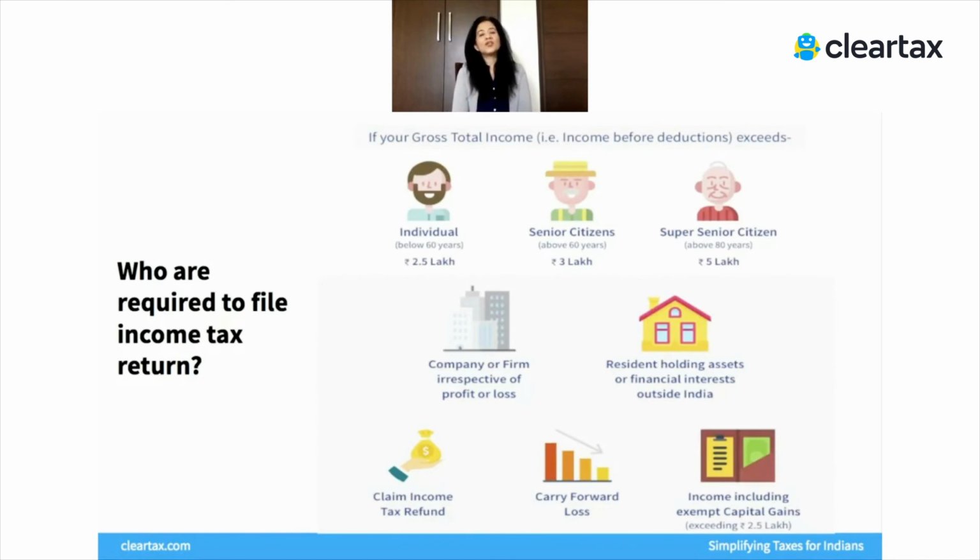Even in that situation, you must file a tax return because any deduction can only be claimed by filing a tax return. So, don't assume that, okay, my total income is 4 lakhs, 5 lakhs, 6 lakhs, and I've claimed certain deductions and brought it to the 2.5 lakhs limit, and therefore I don't need to file a tax return. No, this 2.5 lakh limit is not your total taxable income, it's your total income. So if your total income is 2,50,000 or less than that, you don't file a tax return. But the moment you want to claim a deduction, that deduction can only be claimed by filing your tax returns.